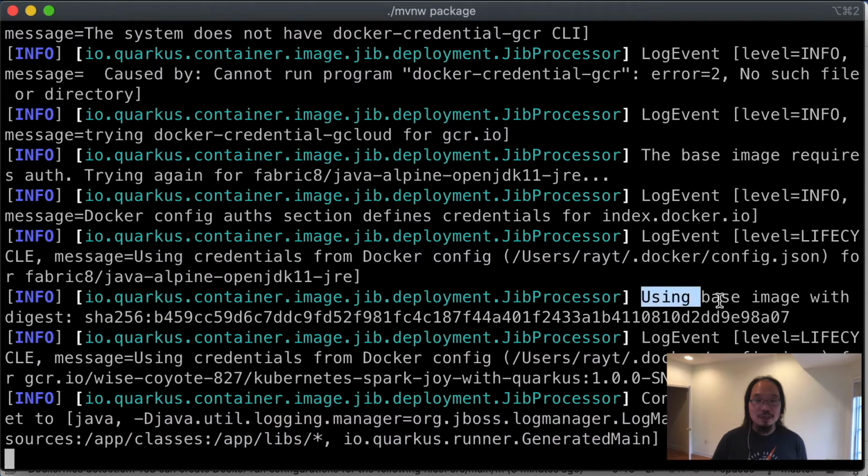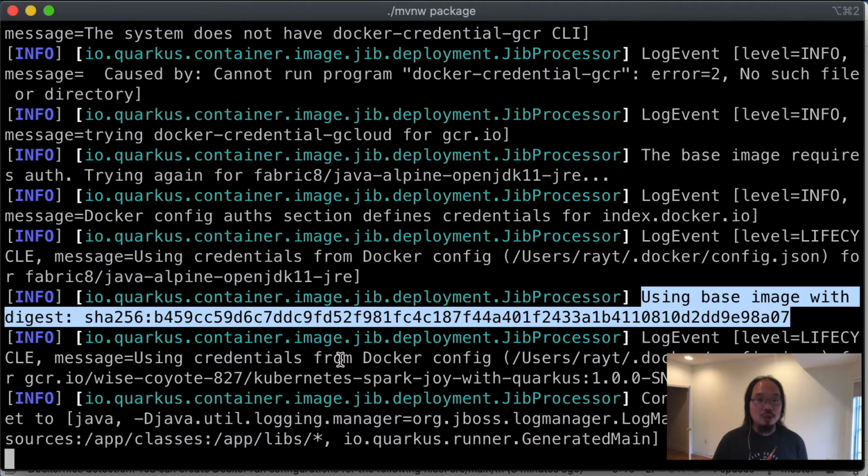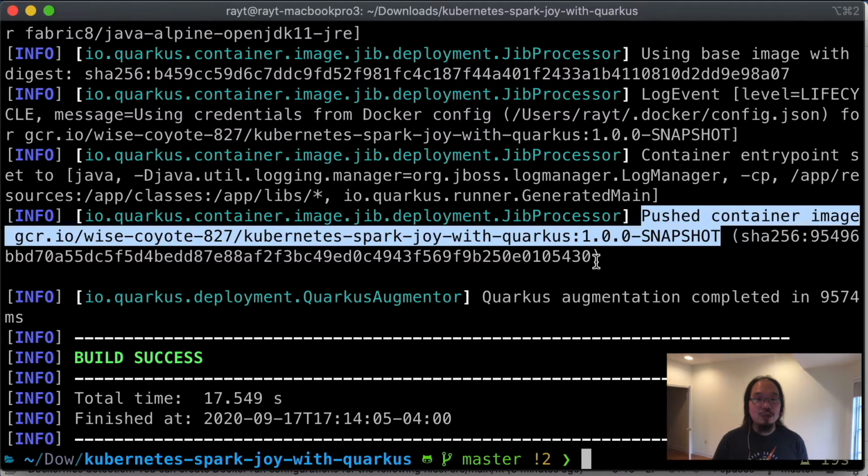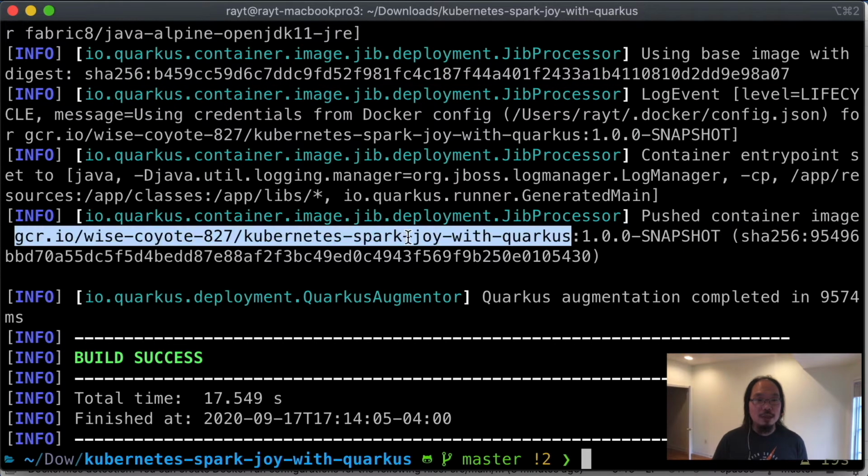So here we can see it's using the base container image that's default with Jib. And then I push the container image to the remote registry underneath my Google Container Registry. And now it's ready to go. I can even try it out if I want to.